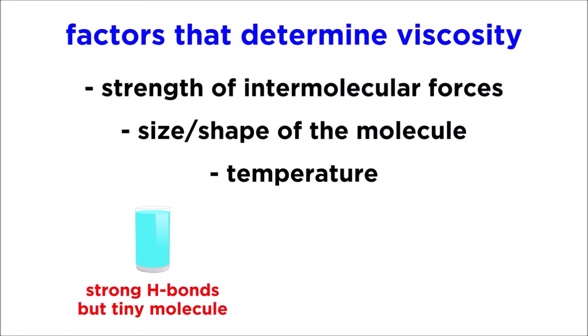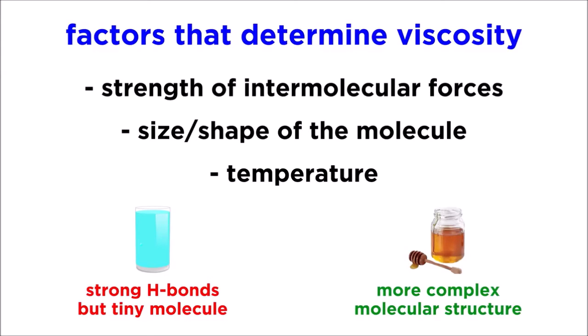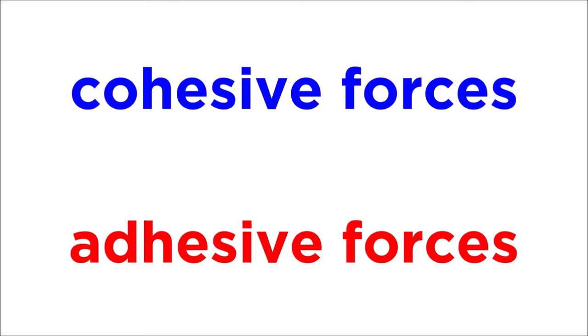So, a substance like water has a very low viscosity, despite the strong hydrogen bonding, because water molecules are so small. More complicated substances like honey will have much larger viscosities. Intermolecular forces also determine things called cohesive forces and adhesive forces.